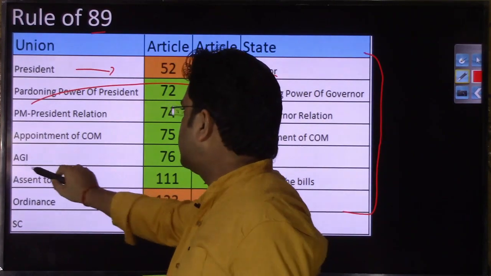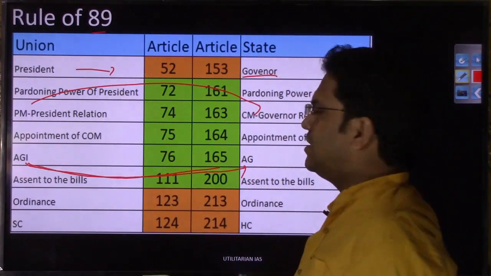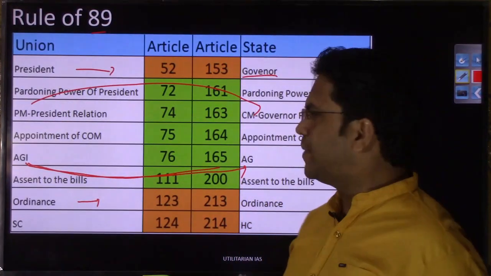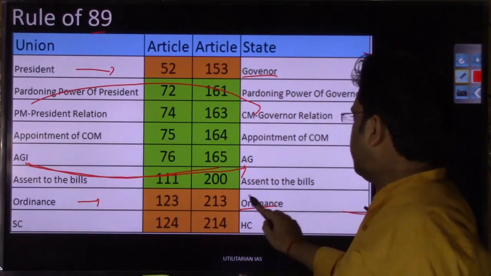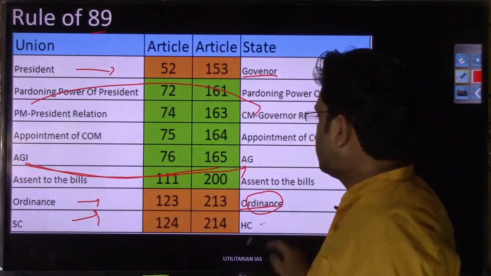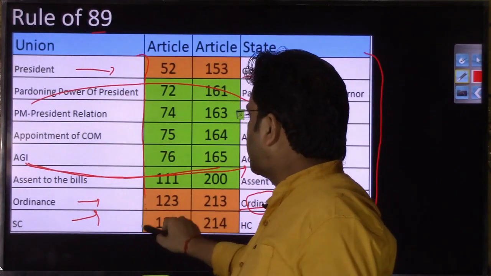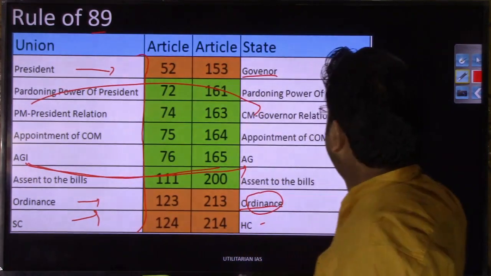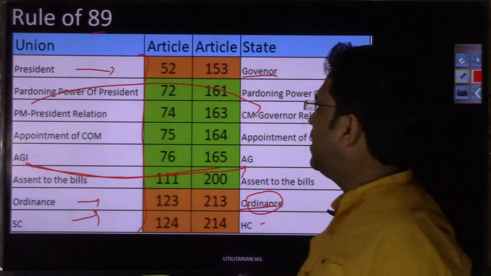The equivalent of the attorney general of India is the advocate general. Similarly, if the ordinance making power has been provided to the president, the same power has been provided to the governor at the state level. Equivalent to the union judiciary, the Supreme Court, we have the high court and subordinate court at the state level. So whatever constitutional functionaries we have at the union level, the same are present at the state level as well.